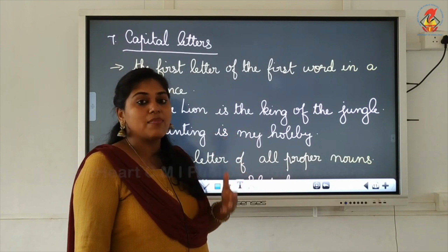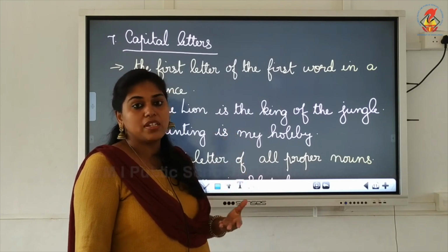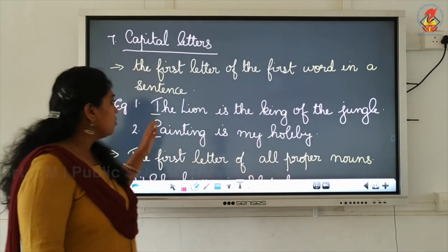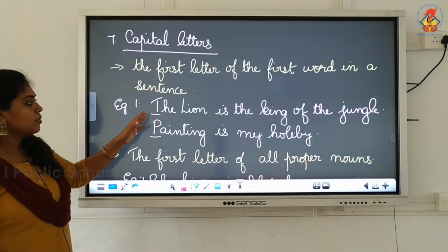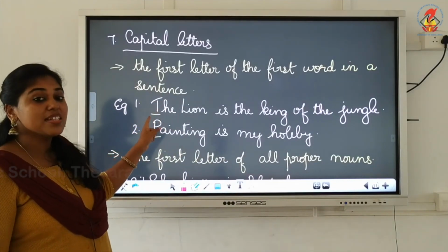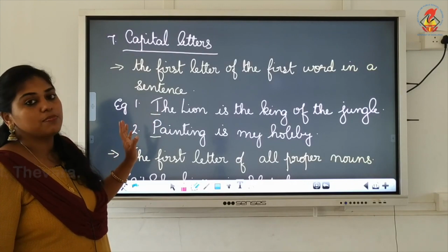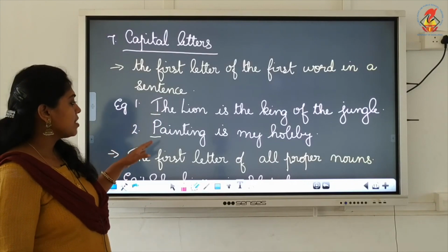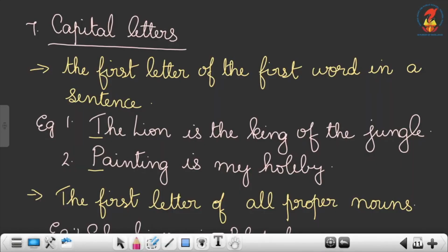We didn't understand where we have to stop, where we have to begin, right? So when we begin a sentence, the first letter of the sentence should be capital. Now the second example, Painting is my hobby. This is also a new sentence, so we have to write P in capital.